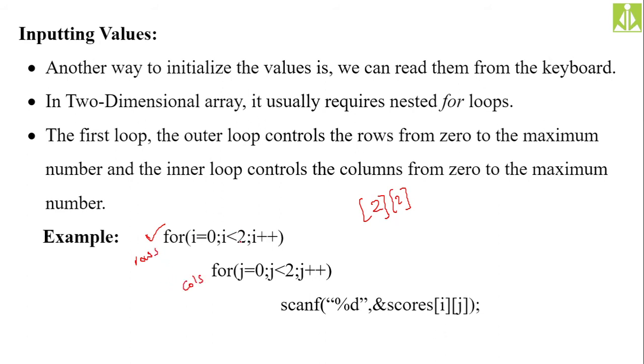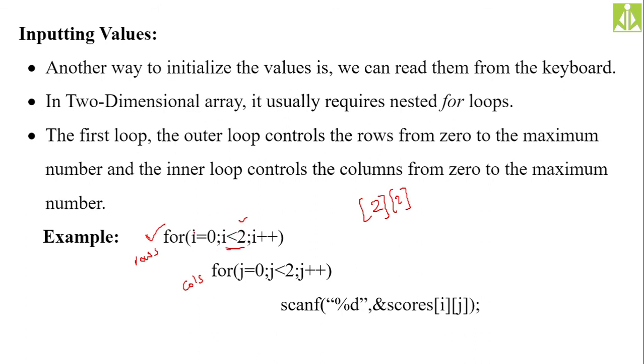Okay, so for the outer for loop, you need to make sure that the condition you are framing goes up to the maximum number of elements, and the symbol should be less than, don't take less than or equals to over here.